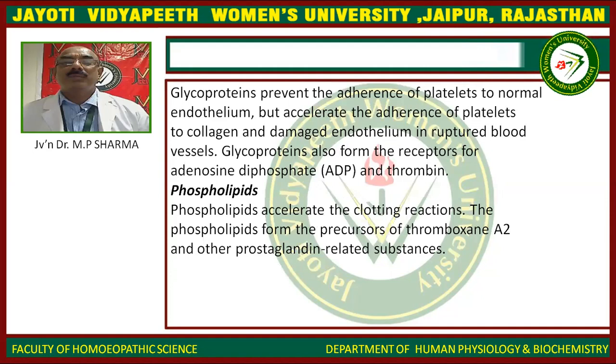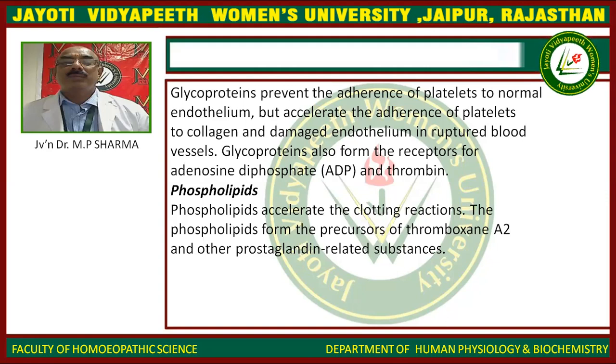Glycoproteins prevent the adhesion of platelets to normal endothelium but accelerate the adherence of platelets to collagen and damaged endothelium in unruptured blood vessels. These also form the receptor of adenosine diphosphate (ADP) and thrombin.